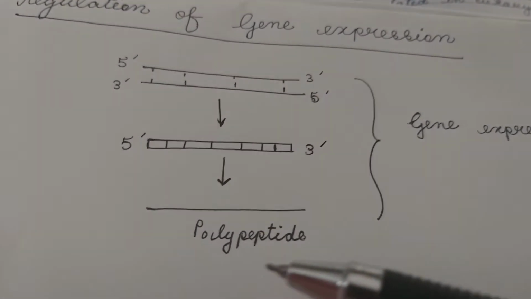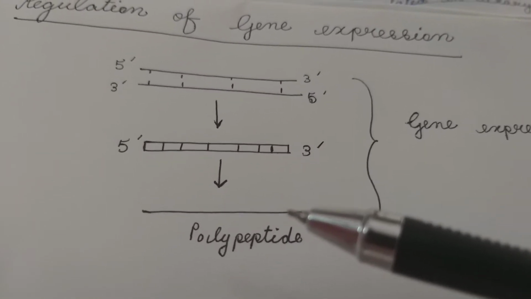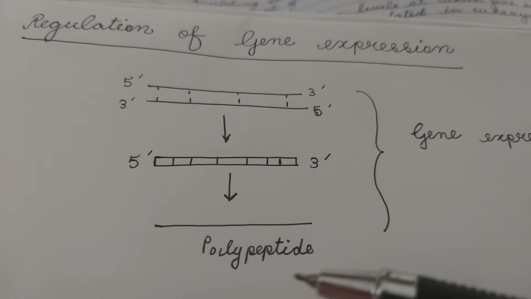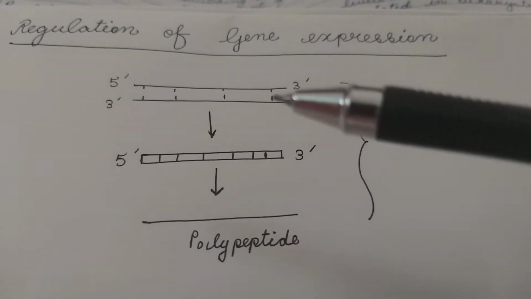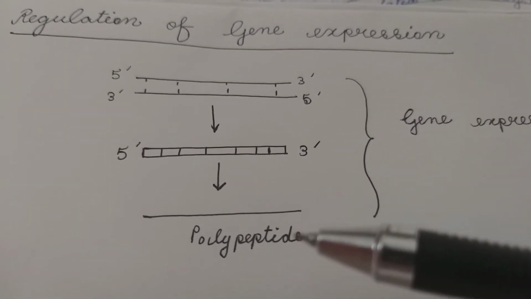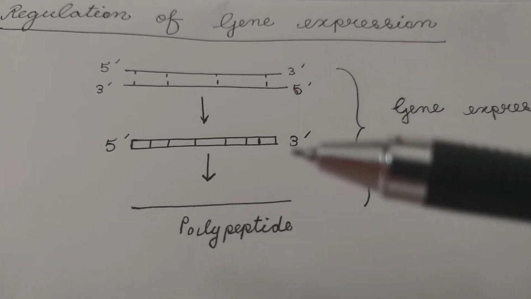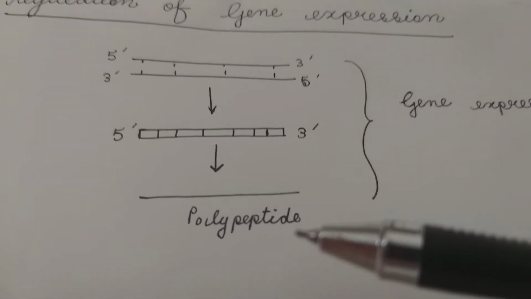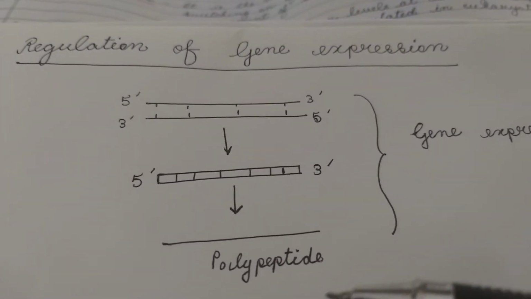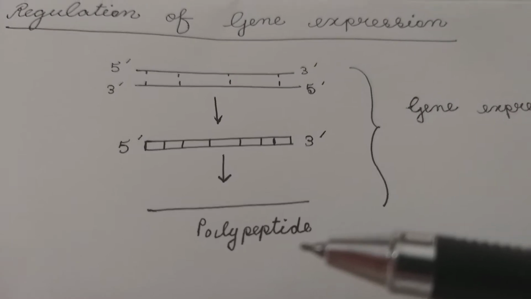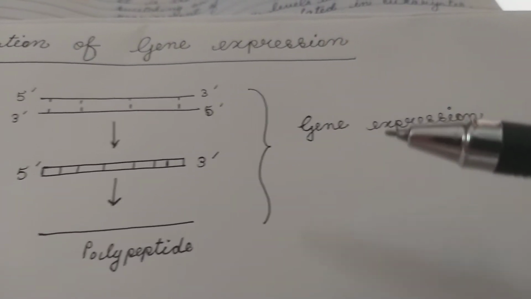So this polypeptide must be synthesized, and only then can the function be performed. So a gene is expressed in the form of a polypeptide. The genetic information is expressed in the form of a polypeptide in order to perform a particular function in the body. This is called expression of gene.